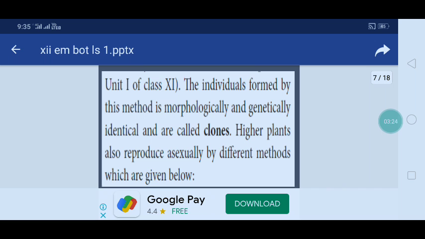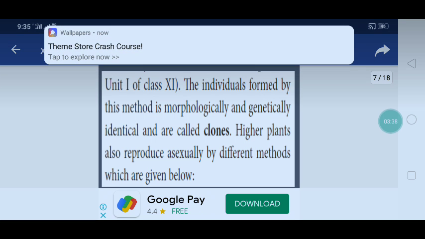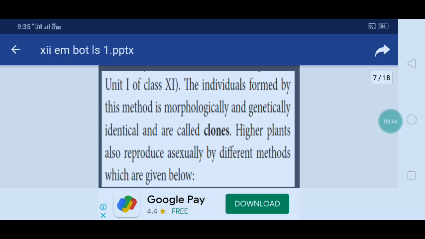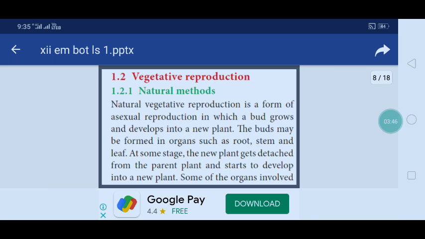Here the individuals formed by this method are morphologically and genetically identical, and they are called clones. What are called clones? The individuals formed by this method that are morphologically and genetically identical. Higher plants also reproduce asexually by different methods, which are given below. First, vegetative reproduction, natural methods.